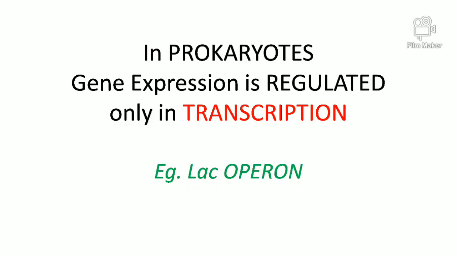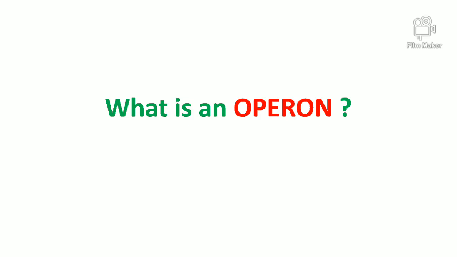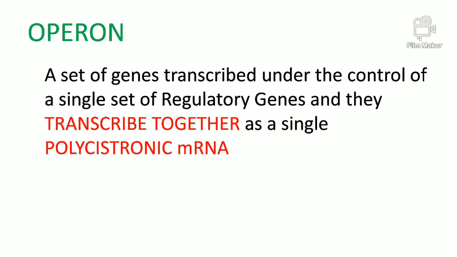To understand the Lac OPERON, we have to know what an operon is. An operon is a set of genes that are transcribed under the control of a single set of regulatory genes, and they are transcribed together as a single polycistronic mRNA. That means an operon is a group of 2, 3 or 5 genes which are transcribed into a single mRNA molecule, and that mRNA molecule will contain the sequence of all the genes. This type of mRNA molecule is known as polycistronic mRNA.